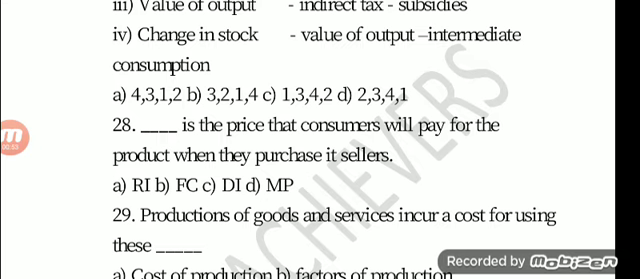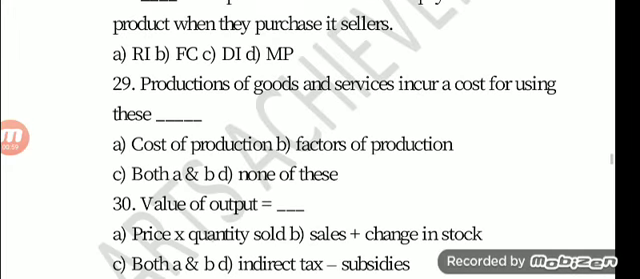Next question, number 29. Production of goods and services incurs a cost for using this. Option A, cost of production. Option B, factors of production. Option C, both A and B. Option D, none of this. The answer is option B, factors of production.